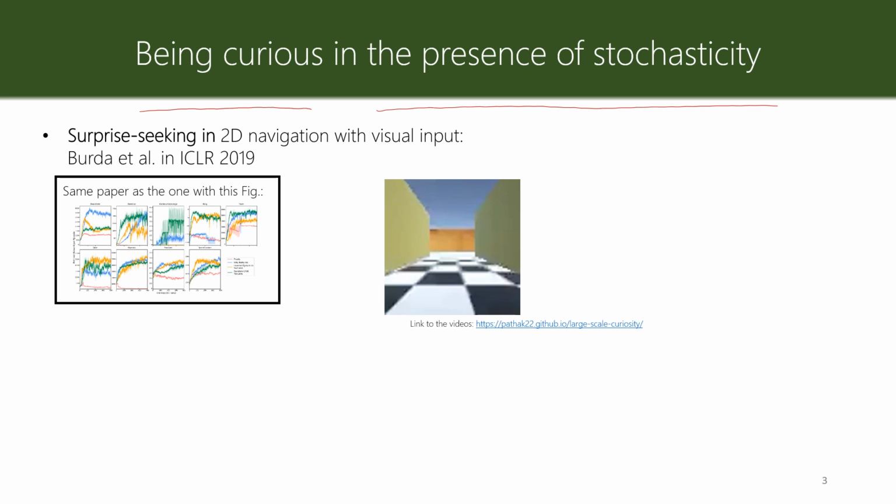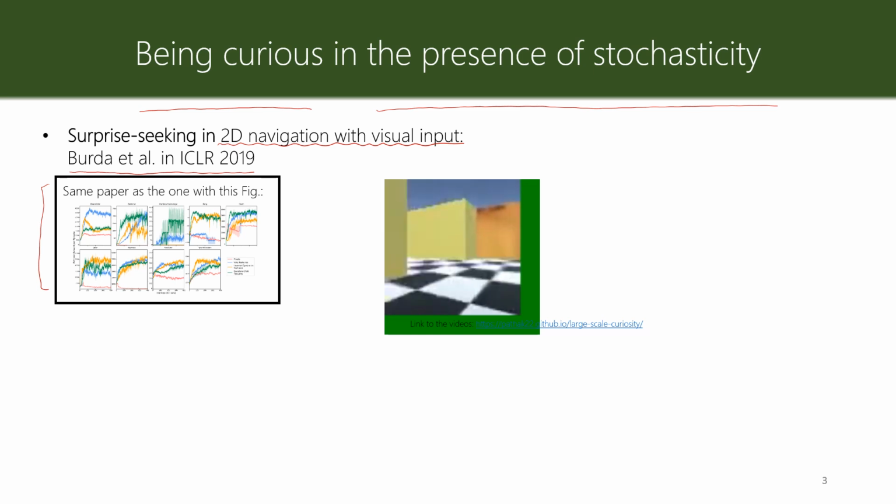The example is from the same paper that I presented in the last lecture, Burda et al. in ICLR 2019, the same paper that applied a surprise-seeking algorithm to multiple Atari games and showed that by only seeking surprise and without any notion of extrinsic reward, the agent could collect extrinsic reward. Here, this is another experiment that they did for 2D navigation with visual inputs. Let's look at this video.